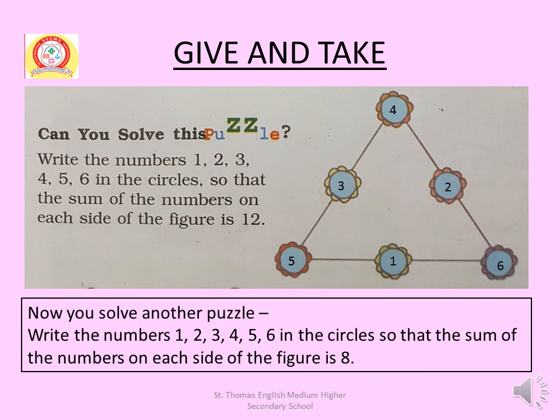This is a puzzle of numbers. The numbers 1, 2, 3, 4, 5, 6 are written in the circles so that the sum of the numbers on each side of the figure is 12.